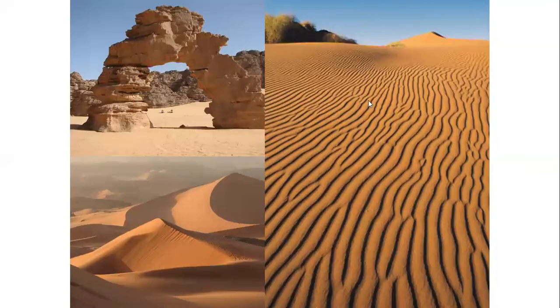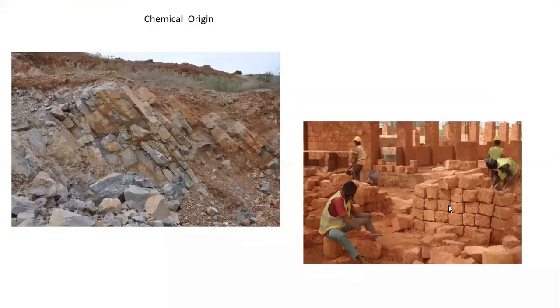Sometimes rock may form by chemical action, like this type of rock that is called laterite, which is used for construction. These are formed by chemical action. What happens is the rainfall will occur in that particular region on the already present rock, and due to chemical action, the soluble material will be carried away with that water, and the remaining part will form in situ, at the particular place, a different rock.